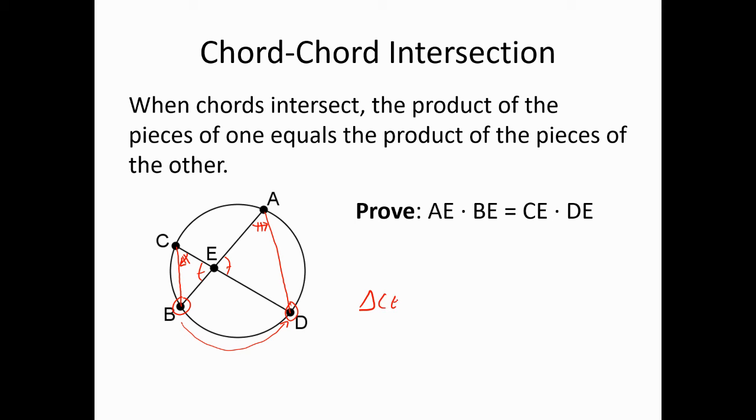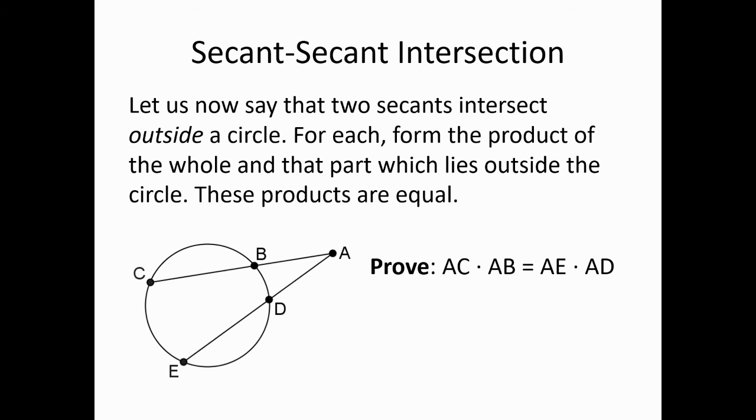So we now have that CEB is similar to, C corresponds to A, and E in one corresponds to E in the other, and D. So that's our similarity statement. And then one ought to be able to write a proportion that involves the four quantities in the conclusion and then cross-multiply and get our conclusion. So that's how this goes.